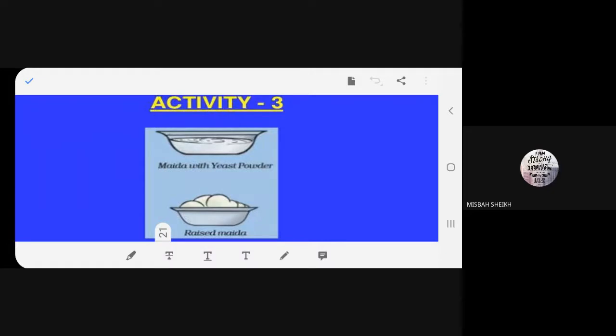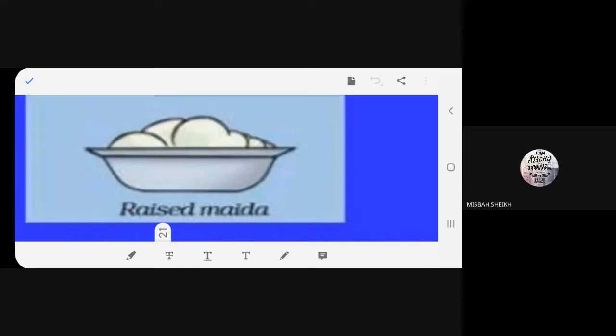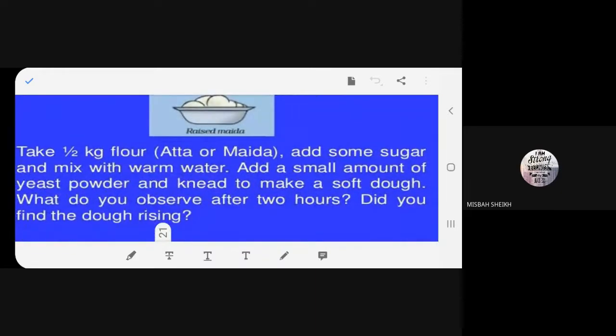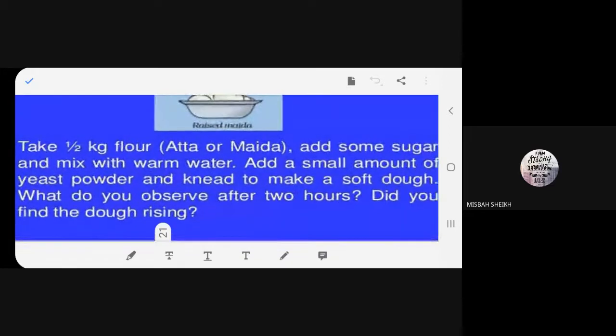That's also made with maida. So you mix maida and yeast powder, and with warm water, you make the dough. After some time, you cover it up. After some time, you will see like this. The volume of the dough has increased. Even you can do this activity at home.